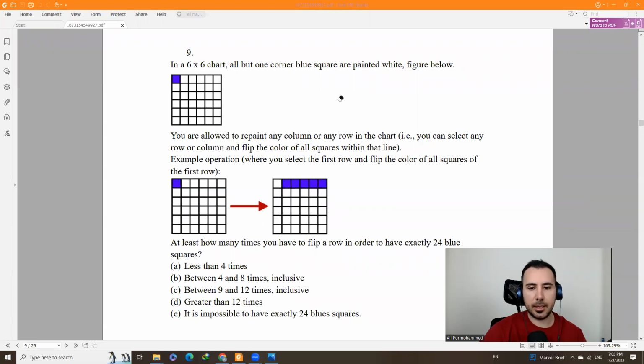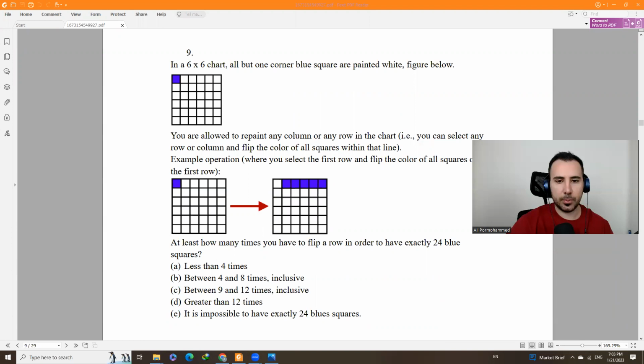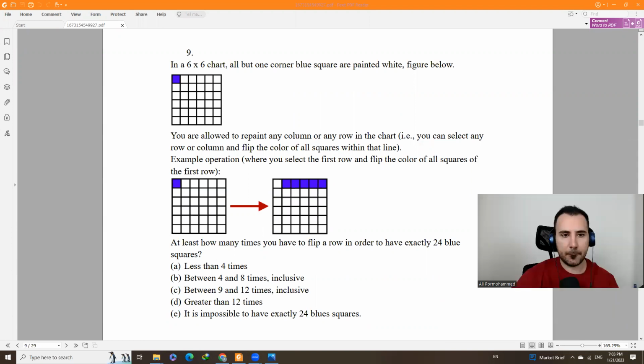At least how many times you have to flip a row in order to have exactly 24 blue squares. So here, one thing to pay attention to, how many times you have to flip a row, just the rows, not the columns. Okay.